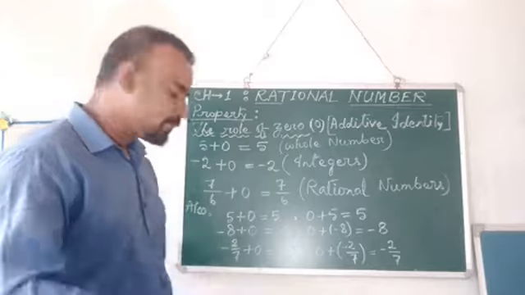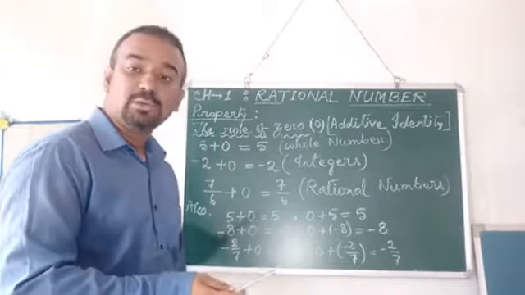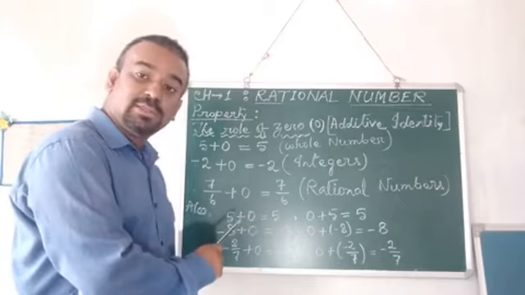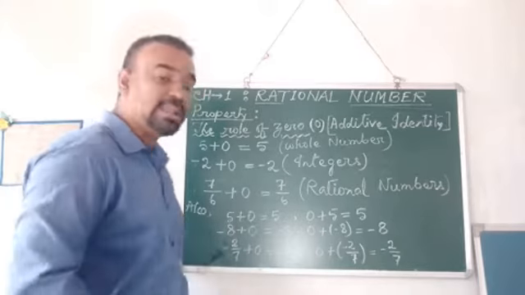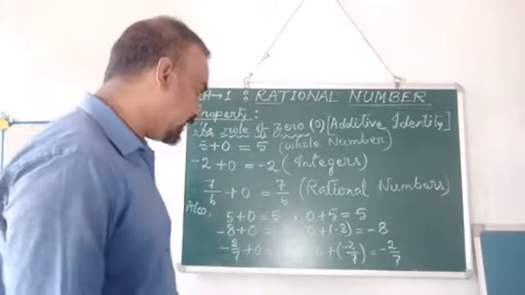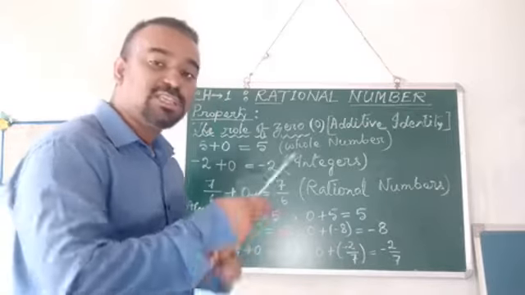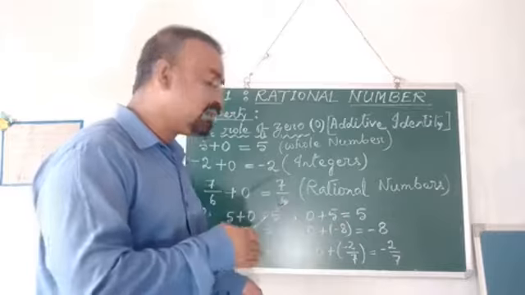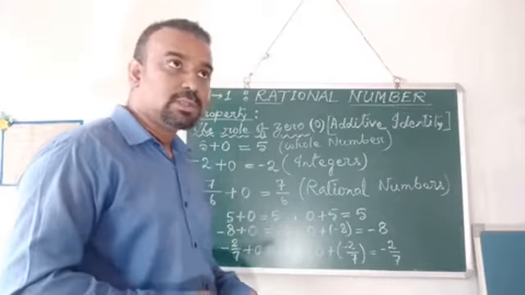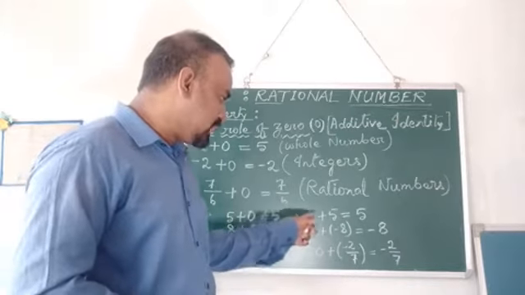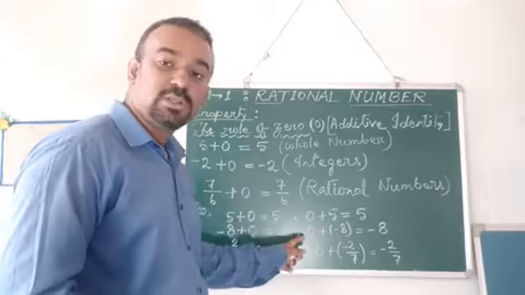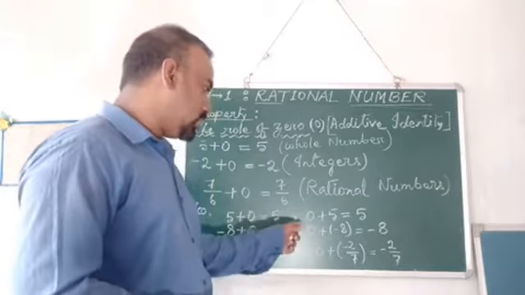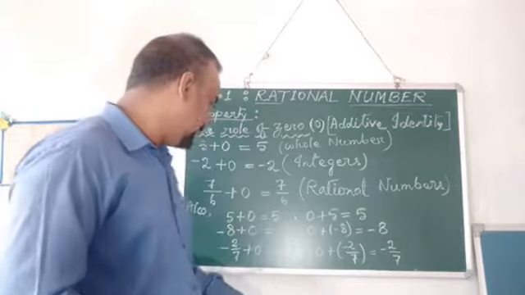Here you see that one example I took here is 5. So along with 5 I added 0, so the result remains as 5 only. Similarly, by changing the position, we know that in commutativity we have to change the position of the numbers. So when I changed the position, I brought 0 at the first and put 5 at the back. So the result remains same, 5 only.